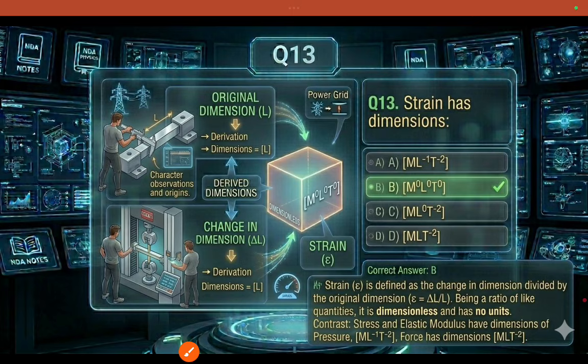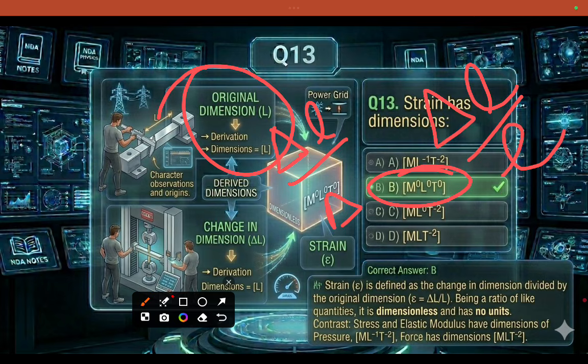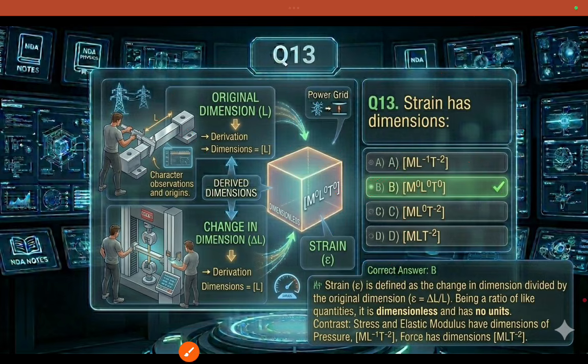Okay, coming to strain as dimension. As we know very well, strain does not have dimensions. Strain is nothing but the change in length to the original length. It is a ratio between the change of length and the original length. So it has no dimensions.